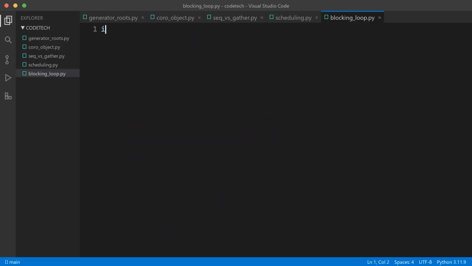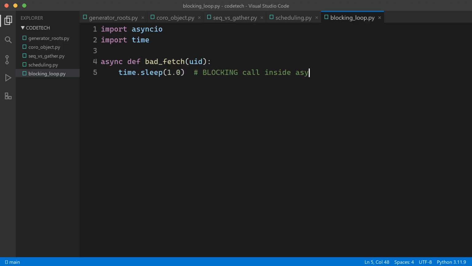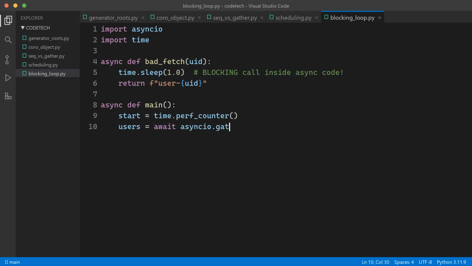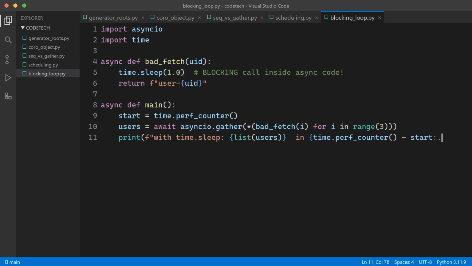Now for the dark side. One single innocent-looking line can silently destroy everything asyncio gives you. And this exact bug ships to production constantly. New file. Same fetch function as before, same gather of 3 calls. One difference. Instead of await asyncio.sleep, someone wrote time.sleep. Regular, synchronous, blocking sleep. Maybe it's hiding inside a library they imported. Maybe it's a database driver or requests.get.